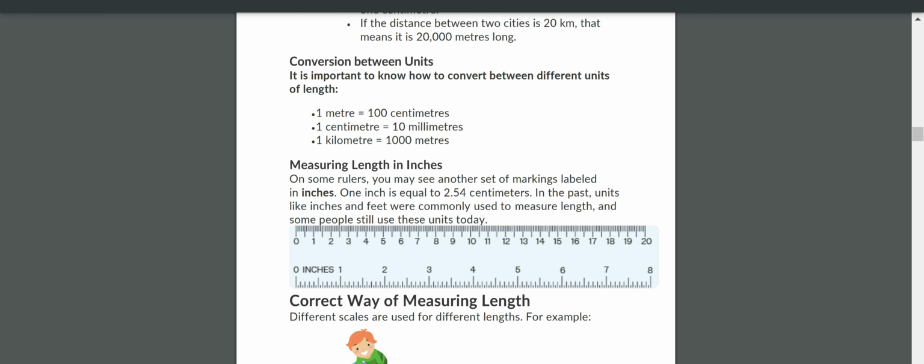Now you see, I will give the answer. 1 kilometer equals how many meters? 1000 meters. Then how will you convert it to centimeters? In the place of m, you put 100 centimeters. 1000 into 100. Here we have 3 zeros, here we have 2 zeros. Total 5 zeros are coming. So this is equal to 1 lakh centimeters. Is it clear? 1 kilometer equals 1000 meters, and 1 kilometer equals 1 lakh centimeters.